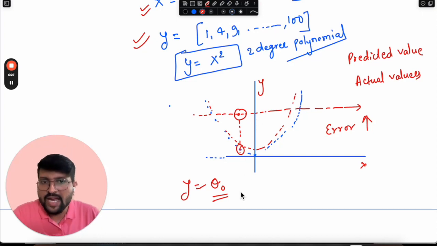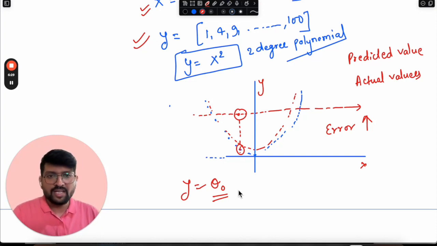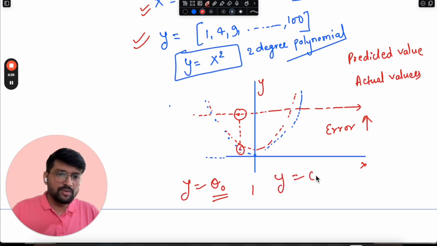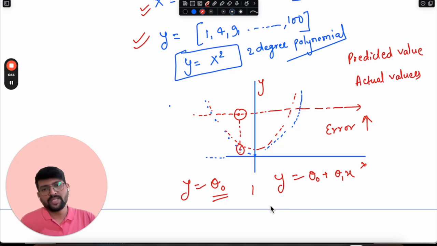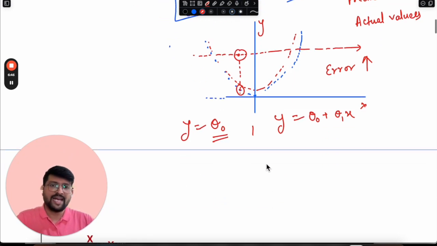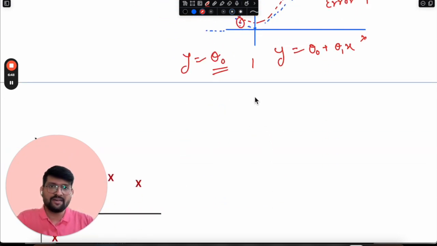Now suppose we try to improve the complexity, or add a few terms. We don't want this kind of prediction. We want to add an additional term: y equal to theta naught plus theta 1 x. In that case, what will be the predictions according to you?